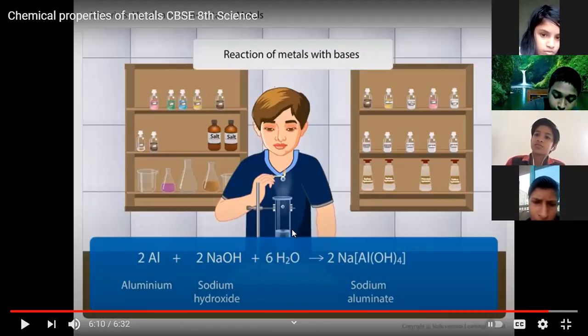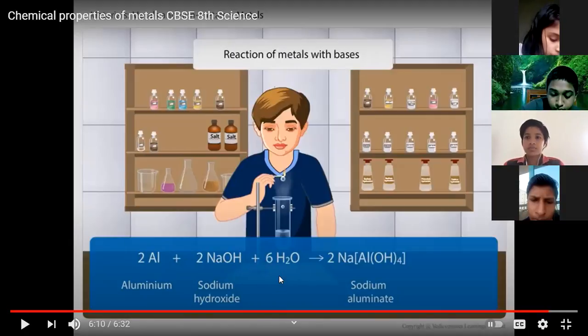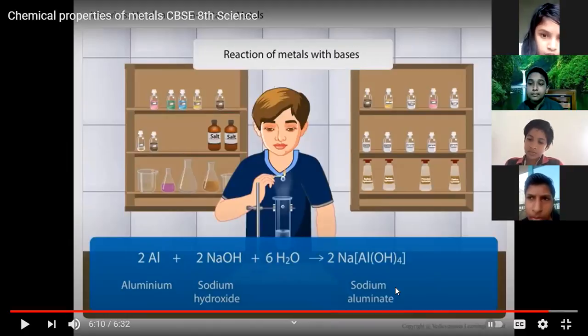It is diluted with the water. So 6H2O. H2O means water, diluted water. So sodium hydroxide is diluted and it is a base. And when this base reacts with the aluminium, sodium aluminate will be formed. This is the equation. Please write down.